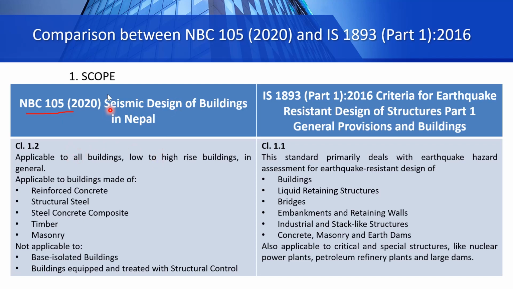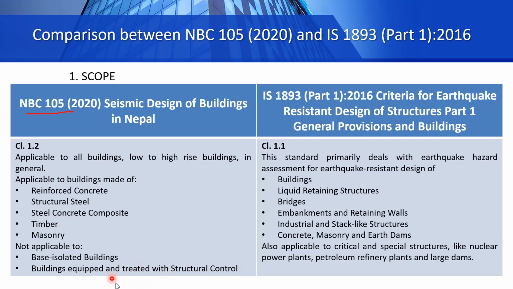So let's start with the scope here. What NBC 105 says in clause 1.2 is that it is applicable to all buildings, low to high-rise buildings in general, and this is applicable to buildings made of reinforced concrete, structural steel, steel concrete composite, timber, masonry. And this code is not applicable to base isolated buildings and buildings equipped and treated with structural control.